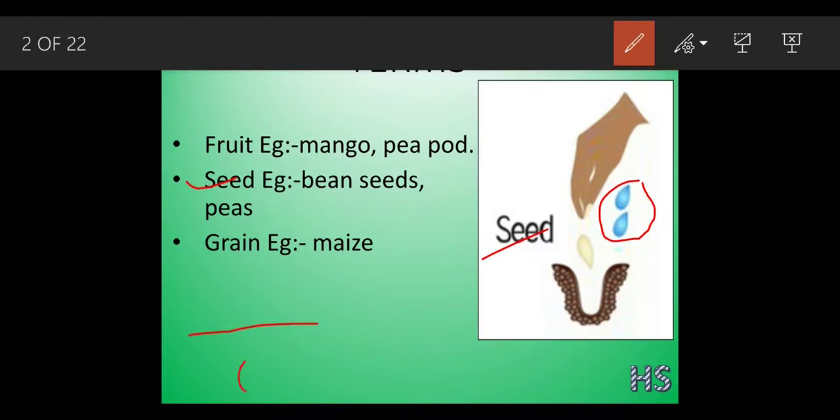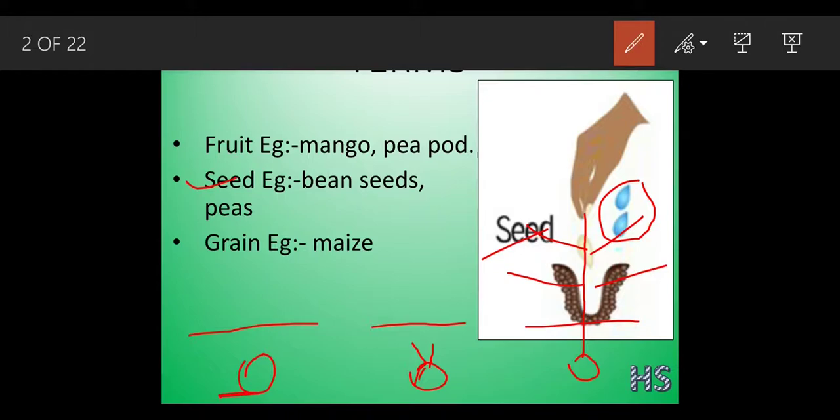Let's take an example. Suppose this is a seed sown inside the soil. After a few days, that seed will start to germinate. When it has germinated perfectly, it will form a plant like this. So this was a seed, this was the germination condition, and this was the formation of a plant. This plant got formed due to the seed only. So what is so special about this seed? Let's understand.